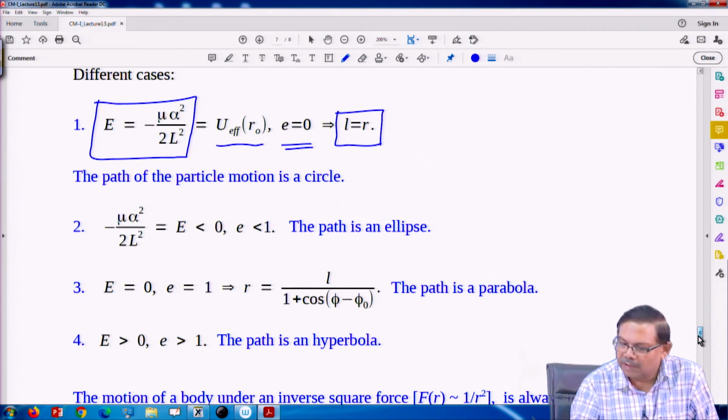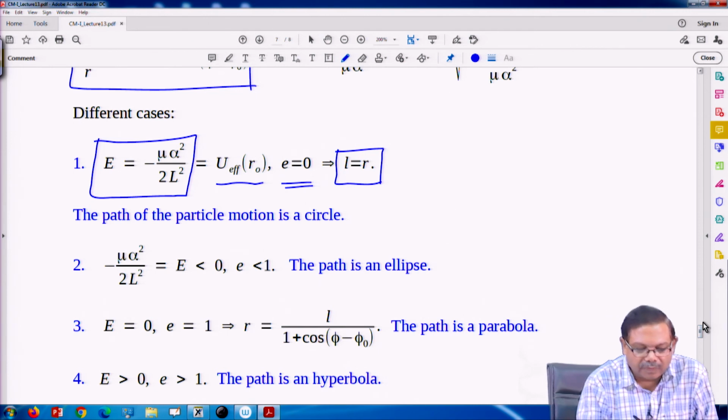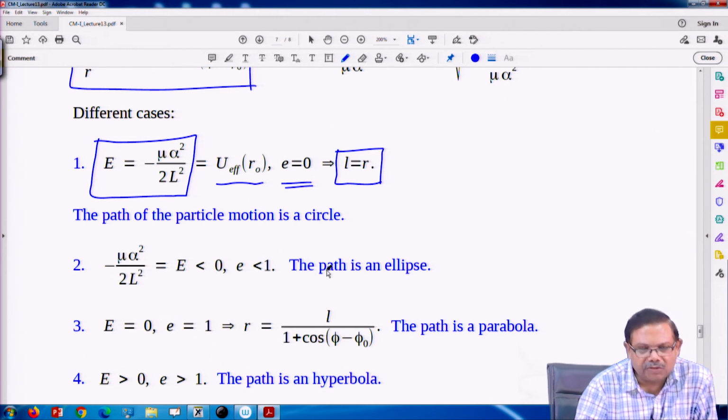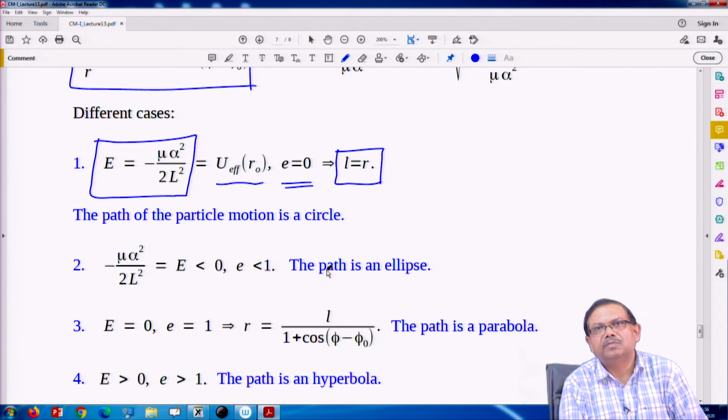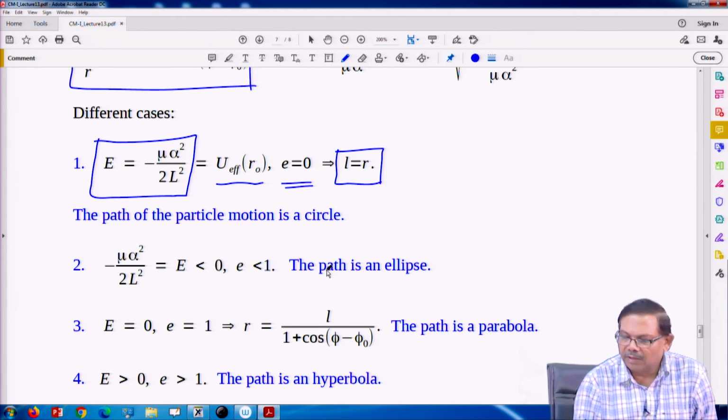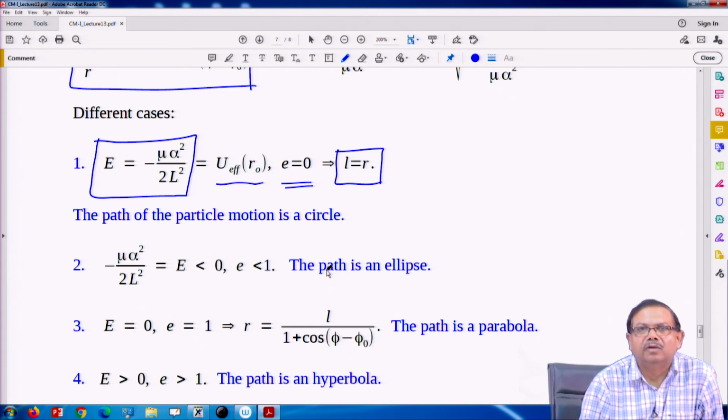Okay. Second one, if E is greater than U effective at R 0, its minimum value, but less than 0. In that case, we have two bounds, R min and R max, and the path is an ellipse. Whether it is closed or whether the ellipse will precess depends on whether delta phi times some integer is 2 pi times some other integer. If that condition is satisfied, then it would be a closed orbit, otherwise it would be an open orbit.